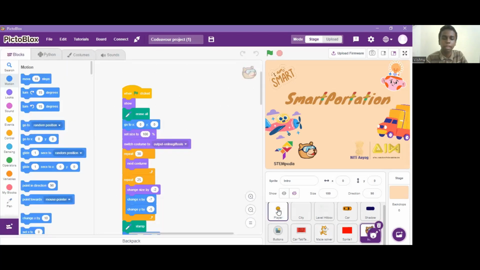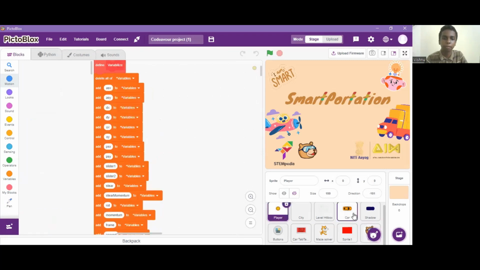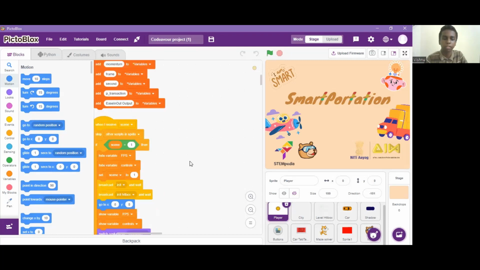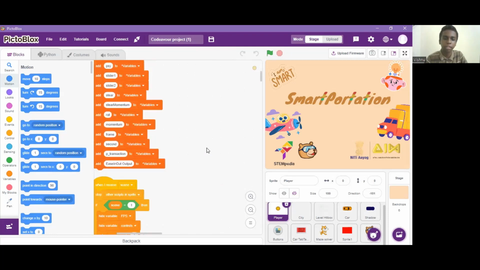Let's get into the player sprite. This sprite is the main one. One might think the car is the main sprite, but it's not so. Player is the main. It has many variables like momentum, steer momentum, player X, player Y position, steer, and lots of things. Let's not get deep into the concept.